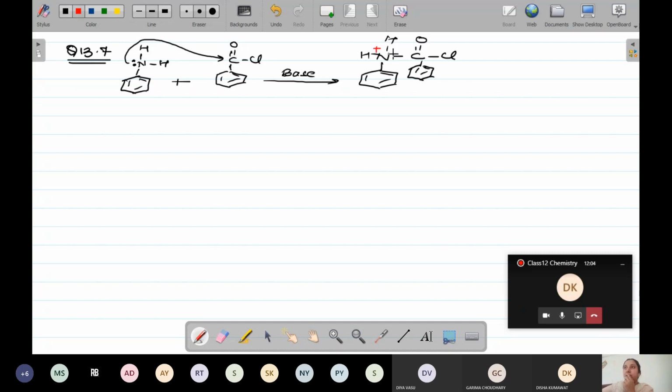Nitrogen is going to have the positive charge over here. And for this oxygen, the bond is going to shift over here, and this is also going to shift. So the oxygen gets the negative charge. When the negative charge comes on the oxygen and H plus is over here, you are going to form the